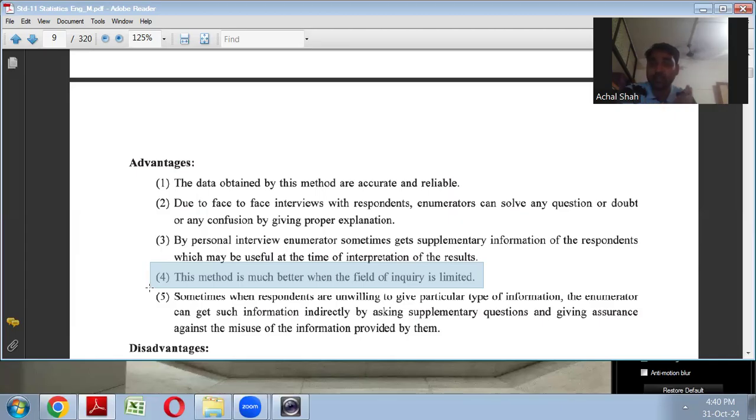Again, I'm telling what population is, the number of units which you are studying. Here the farmers are called the population. Okay, it could be a sample also, right? If only a few farmers you have taken. So where the field of inquiry is limited, this method is better. But if the size is large, then this method is not reliable because it will use your money, time, and energy, three things.